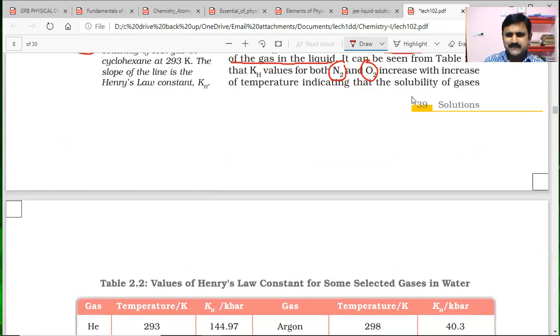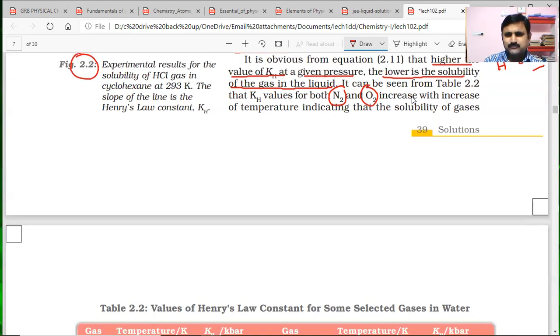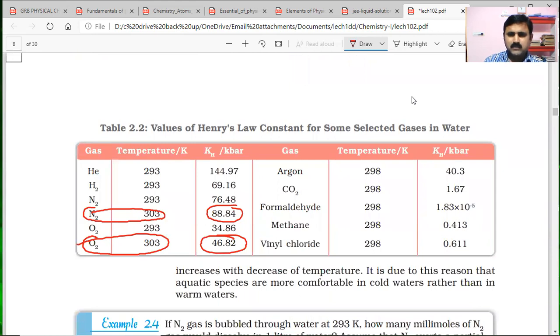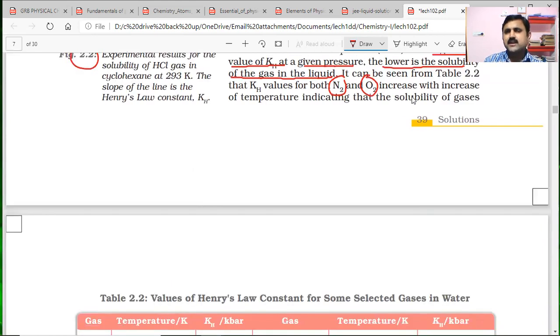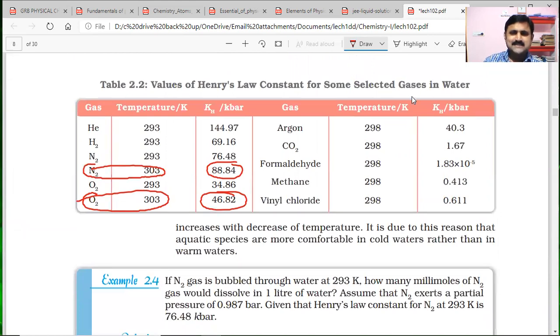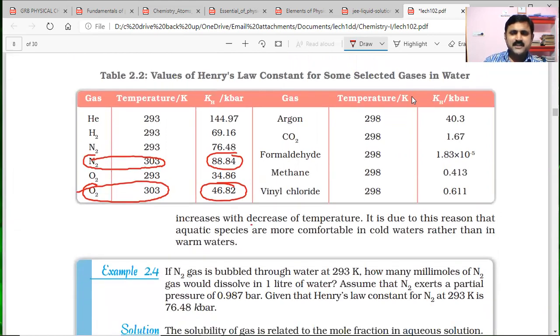So what we understand from this is, if you observe N2 and O2, KH values increase with increase in temperature, indicating the solubility of the gases increases with the decrease in temperature.